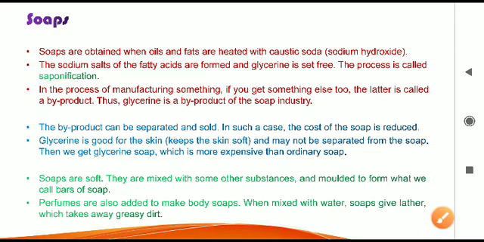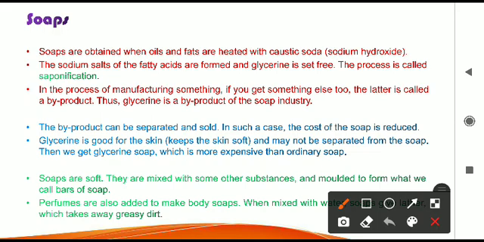It is a byproduct. We are making soap. The main purpose of doing the whole process we are learning is manufacturing soap, but in the same process we have made something else. We have made one more thing, that is glycerin. So that is called a byproduct, something extra that has formed. We are not doing this particular process to make this, but still it is forming. One extra thing is forming. That extra thing is called a byproduct.